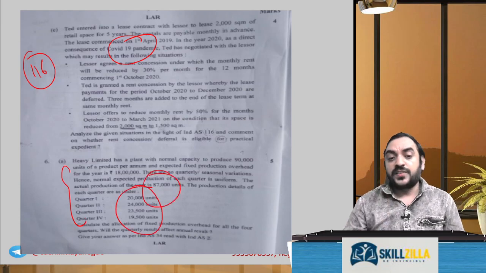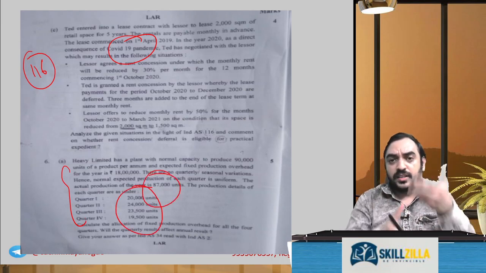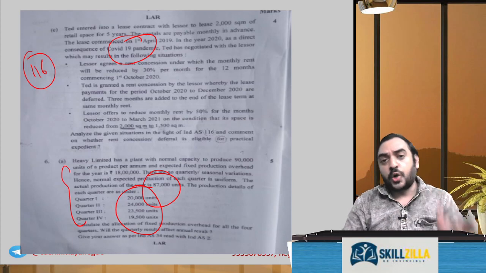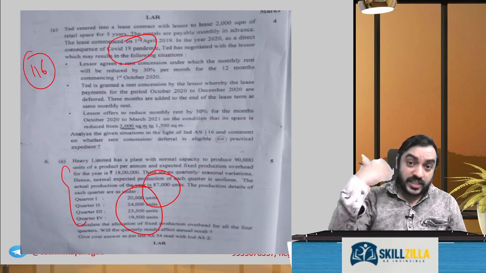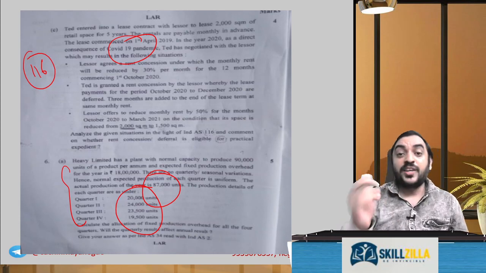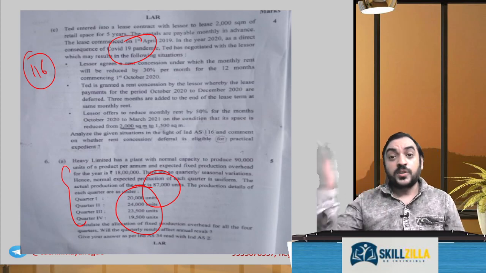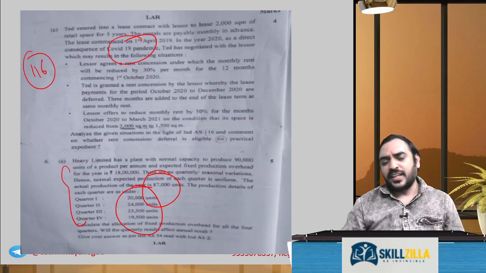This is interim financial reporting, not much of a thing. Quarterly reporting, units are there. The units should be divided. You compute the recovery rate and apportion accordingly quarterly. Compute under absorbed, over absorbed. And this is actually an old syllabus question also, it was there. And I keep telling you, my dear friends, keep referring to old syllabus questions, they can come. Anyway, that is a very easy question.